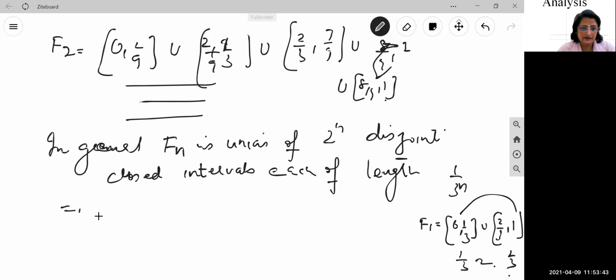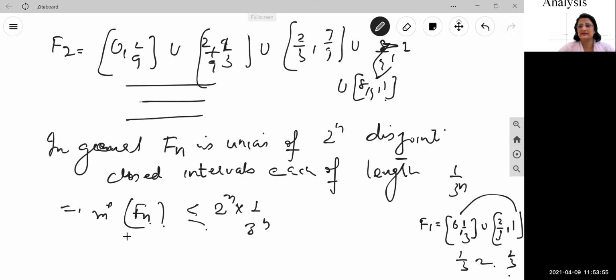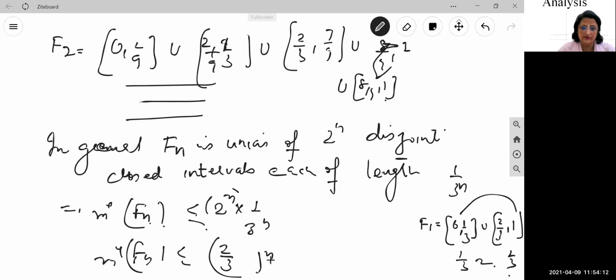It implies, therefore, the outer measure of every Fn is at most 2 raised to power n into its length. We can express it as the outer measure of Fn is less than or equal to 2 raised to power n, since that many intervals are there in each, into 1 by 3 raised to power n. Multiplying them, that is m star Fn is less than or equal to (2 by 3) whole raised to power n.